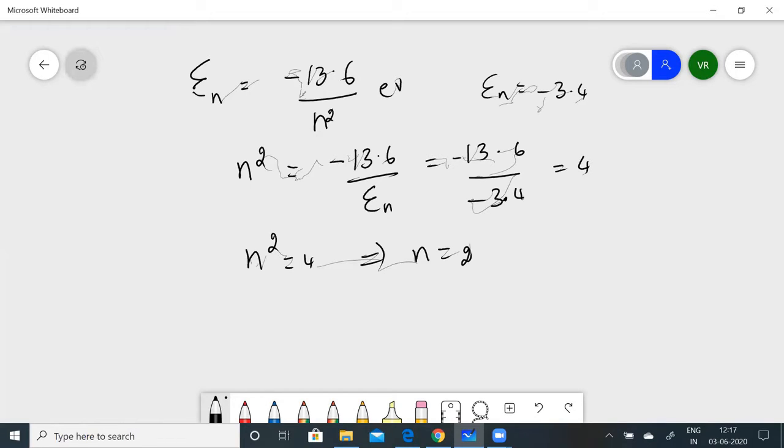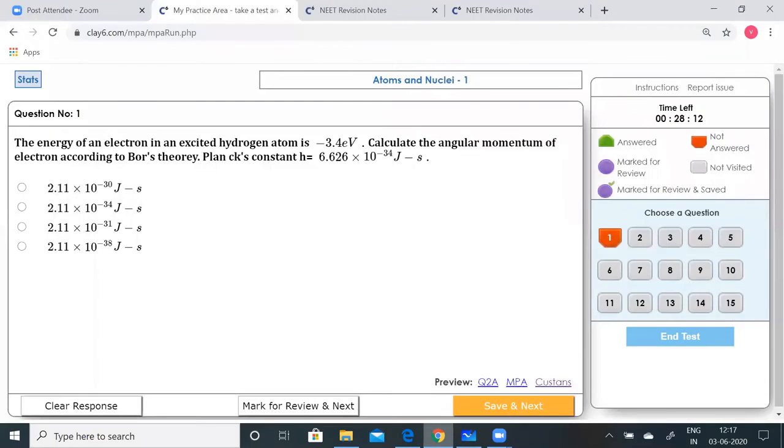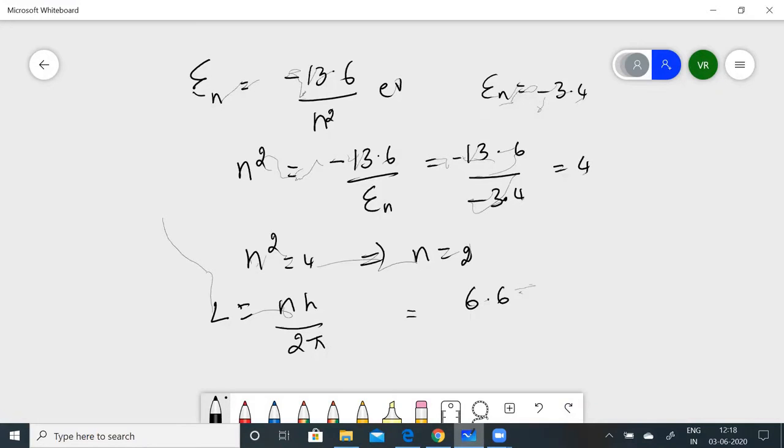According to Bohr's second postulate, the angular momentum L is given by nh/2π, as we saw in the notes. Having known all the values, we can now substitute. Planck's constant is given there, right? You can substitute that, 6.626 × 10^-34.